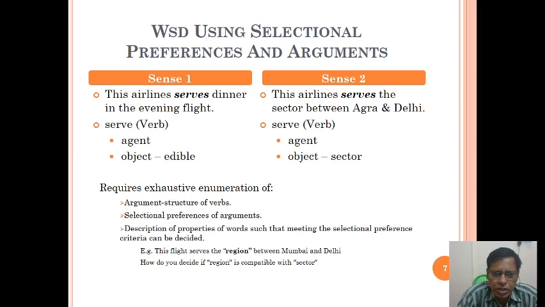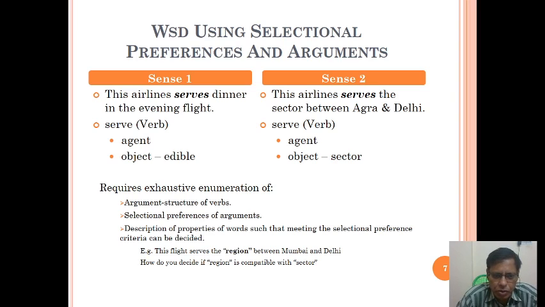Here the object is eatable, here the object is sector. Here the object is lunch, dinner, which is eatable. Here the object is about the sector, serves the sector. So this requires exhaustive enumeration of the argument structure of verbs. The senses give the specific meaning, which helps find out the structure of the verbs.